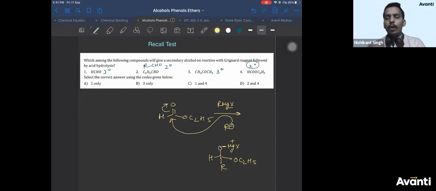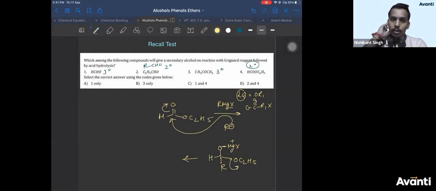So remember, all halogens, OR, these are good leaving groups. So what will happen in the next step? It will leave like this. Good leaving groups are OR, OCOR, halogens, all of them.